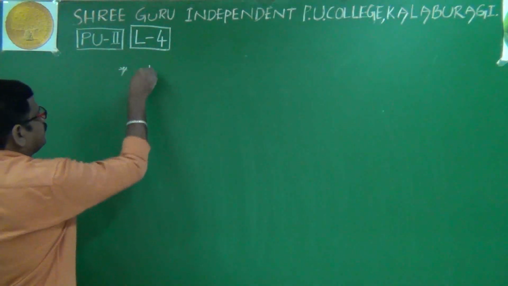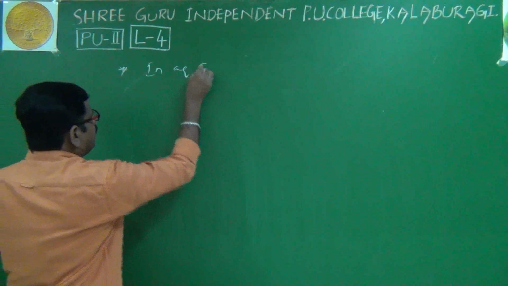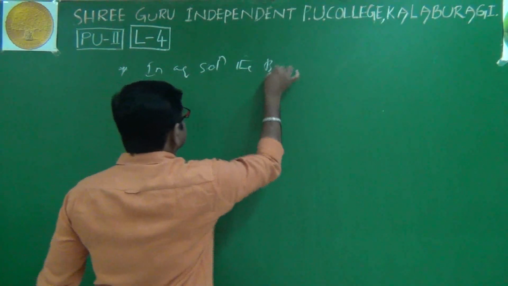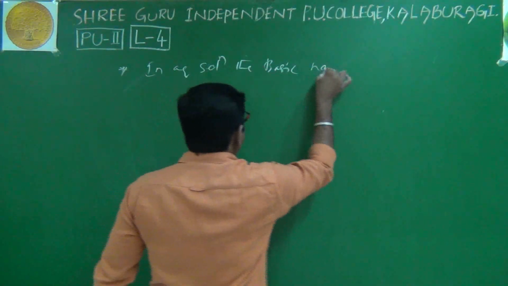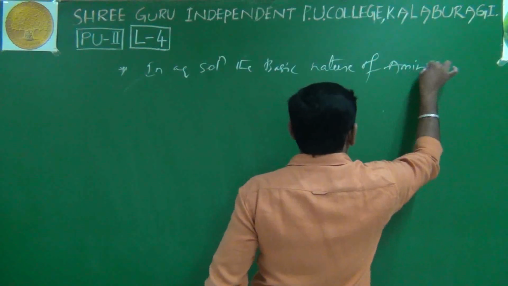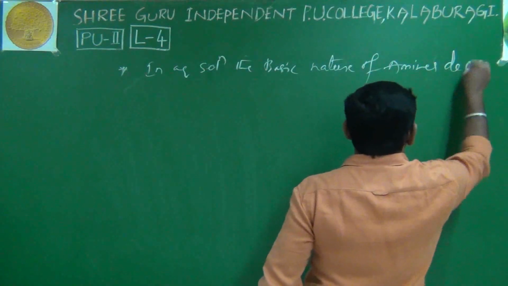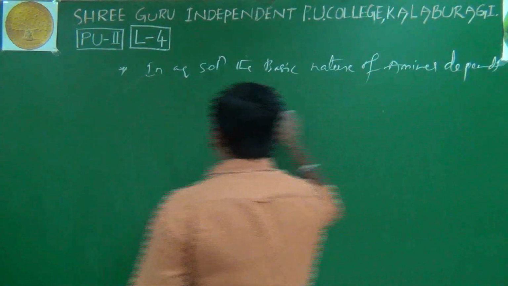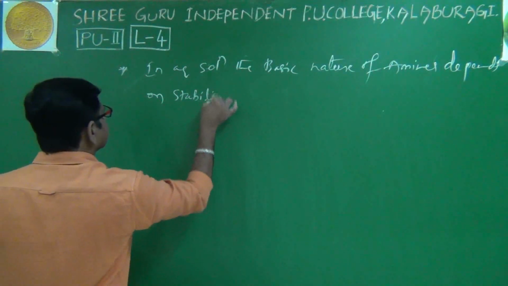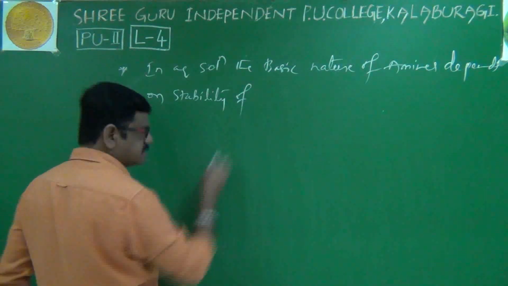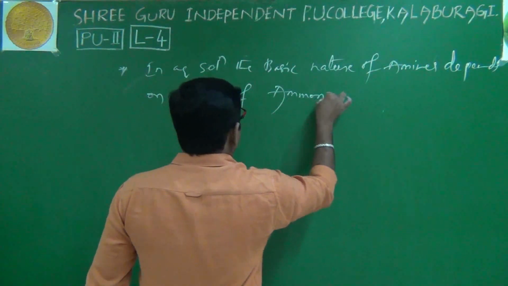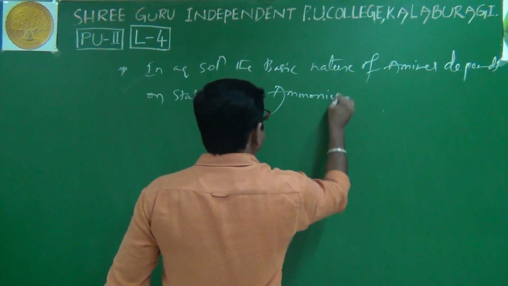Here, in aqueous solution, the basic nature of amines depends on the stability of the ammonium cation.